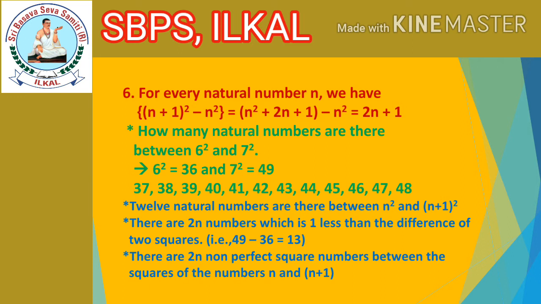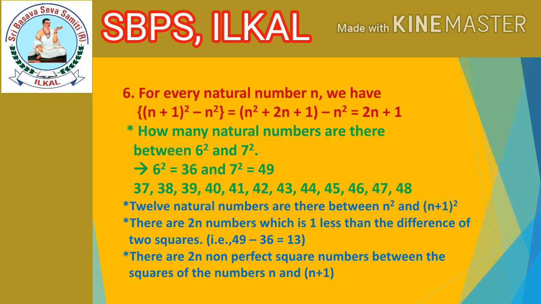12 numbers are there. Okay. 12 natural numbers are there between n square and (n plus 1) whole square. Means 6 square plus 6 plus 1 is nothing but 7. Is it? n square and (n plus 1) whole square we will consider it.